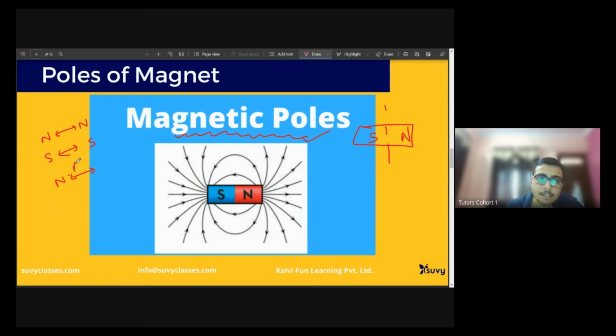and south pole attracts north pole, right? These two attract each other and these two repel. This is a very important property. Like poles repel, whereas unlike poles attract each other.